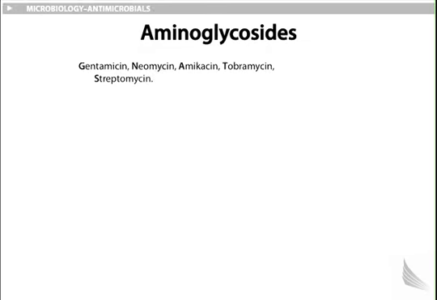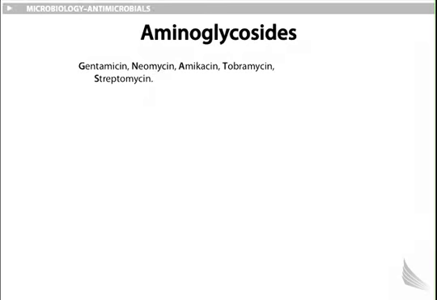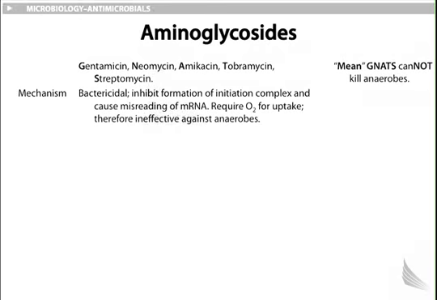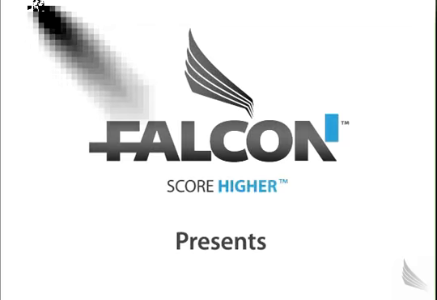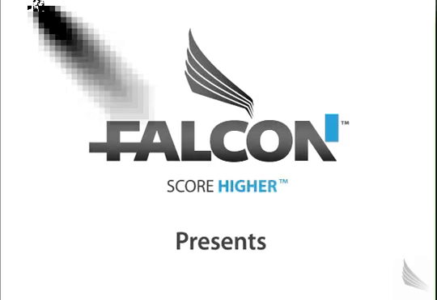Another group of antimicrobials is the aminoglycosides. These include gentamicin, neomycin, amikacin, tobramycin, and streptomycin. The mechanism for these drugs is through the inhibition of the formation of the initiation complex and causes misreading of the mRNA. They do require oxygen for uptake, and therefore they're ineffective against anaerobes. They are bactericidal in nature.